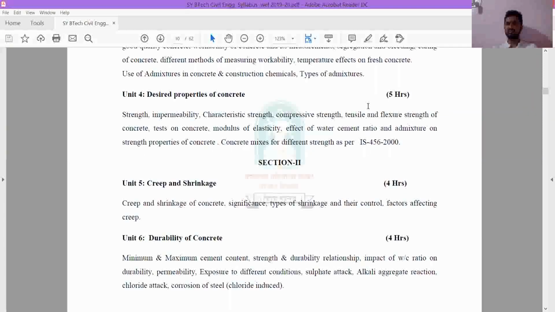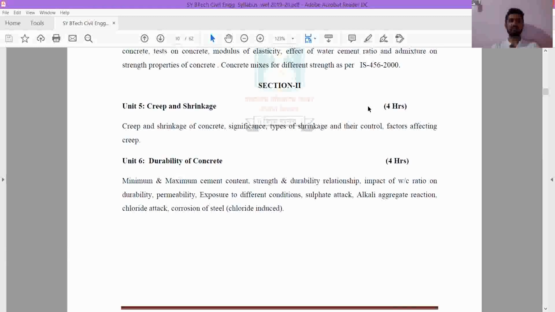Durability is nothing but the total lifespan of any structure. That we are going to study in this fourth chapter. Next, in the fifth unit we have creep and shrinkage. It will take much time if I start explaining creep and shrinkage now. We will see when it comes.